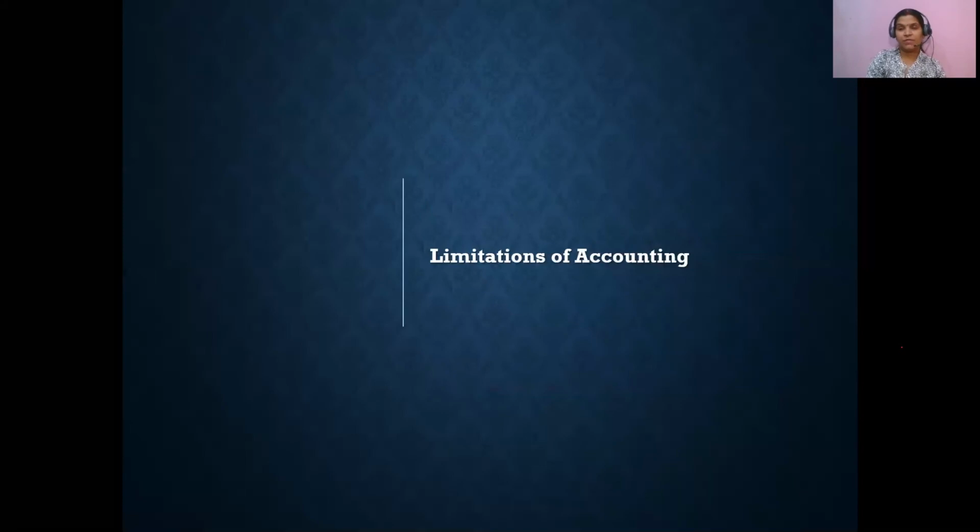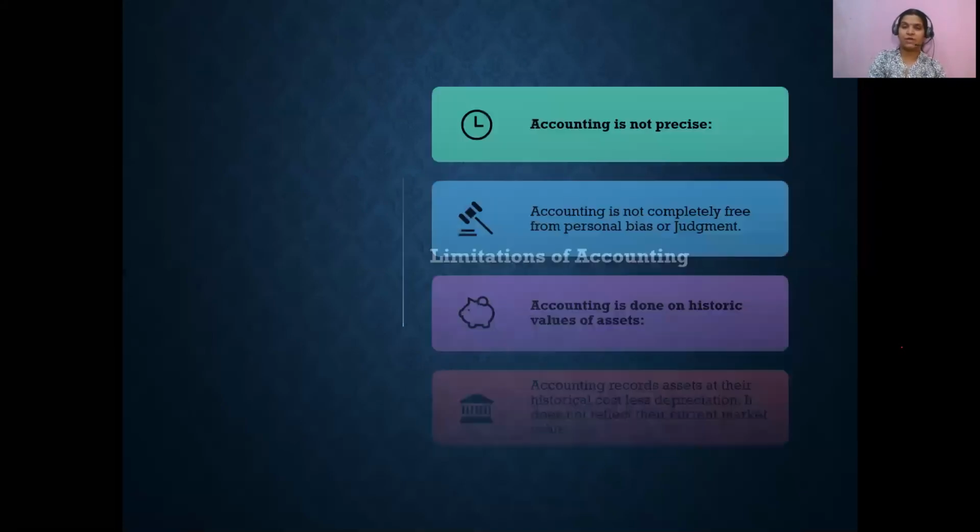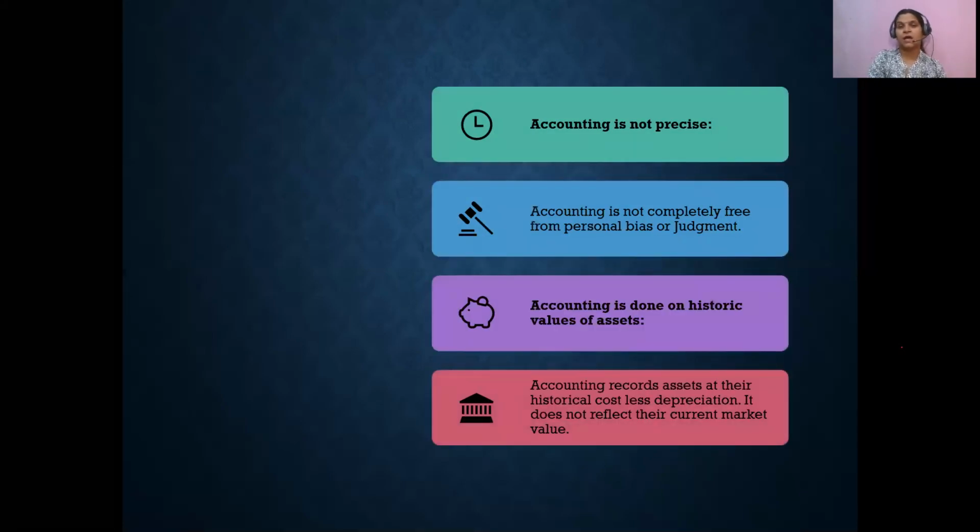Till now I have explained the various benefits or advantages of accounting, but as you know, everything has its own pros and cons. Apart from its advantages, there are certain limitations associated with accounting, and we are going to cover them one by one. The first limitation is that accounting is not precise.